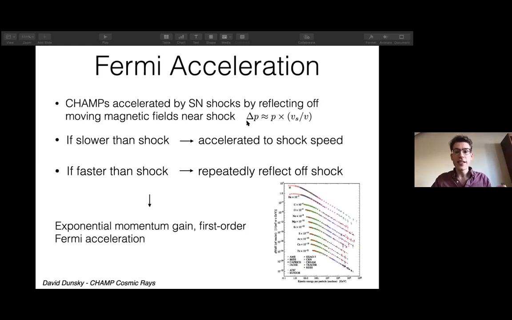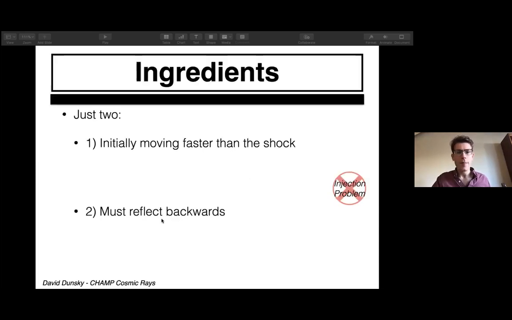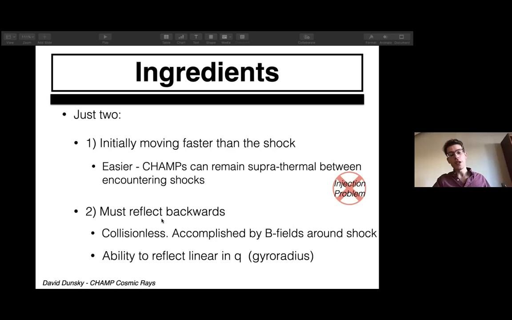And in that case, it can give rise to an exponential momentum gain, because each momentum gain is proportional to the momenta itself. This is what's called first order Fermi acceleration, and it gives rise to these beautiful momentum power law spectra that we see, for instance, in cosmic rays today, as shown on the right here. Now you'll have to trust me, because I'm not going to do the derivation now. Maybe if we have time, we could talk about it a little bit later. But the ability to be Fermi accelerated depends on two ingredients. One is that the champ is initially moving faster than the shock, so it can actually reflect back and forth across the shock front itself.